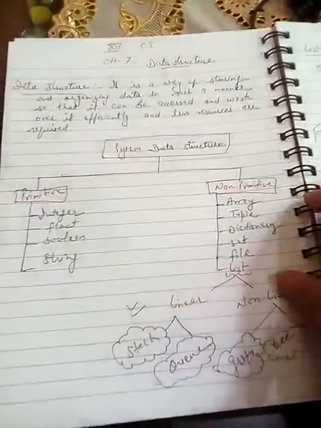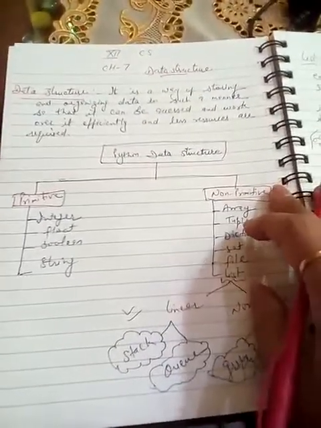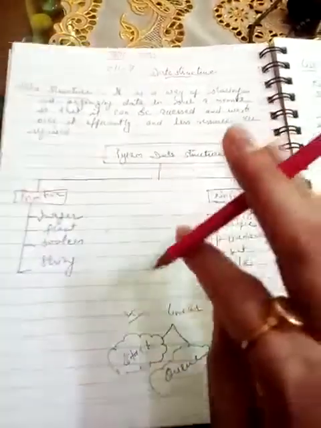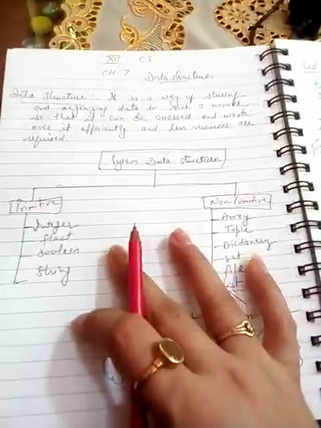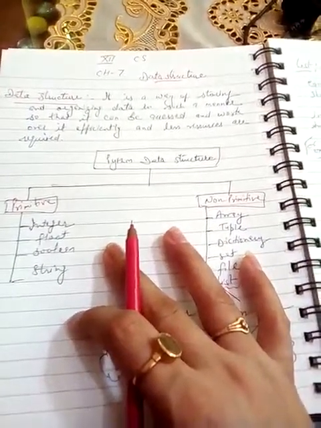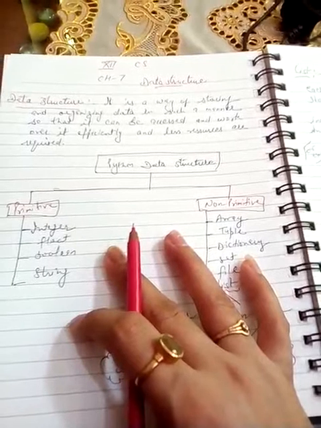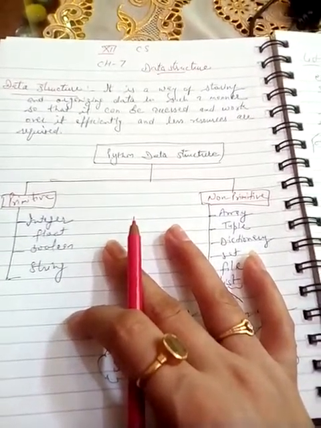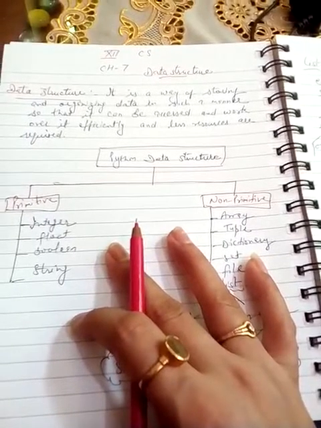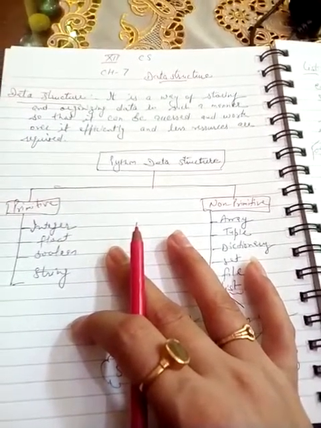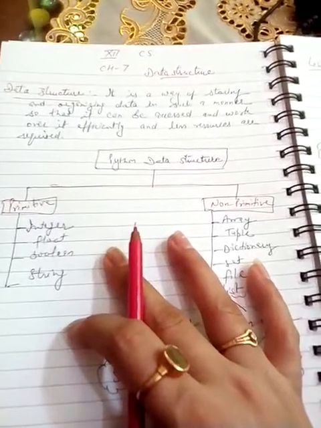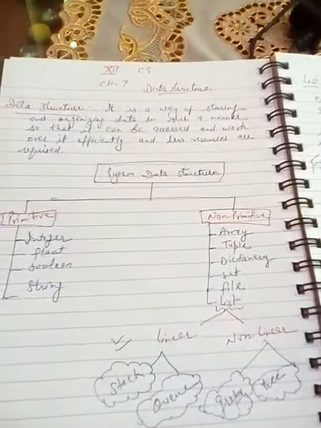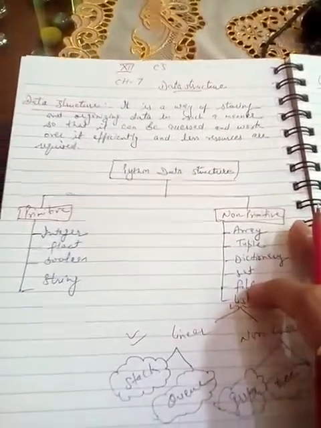Okay, class 12 students, now I'm going to start the next chapter, number 7, that is data structure. So the first question that arises here is, what do you mean by data structure? Data structure is a systematic approach where the data can be well organized and stored in any memory location, so it can be easily accessible and we can work over it very efficiently, requiring fewer resources.